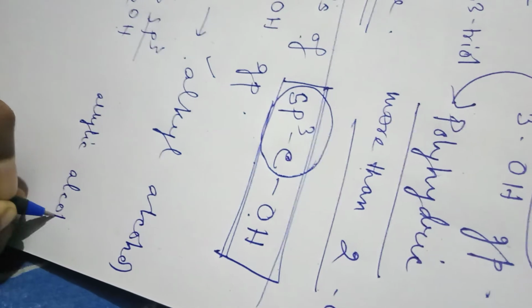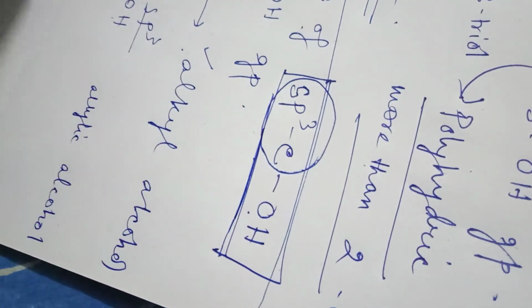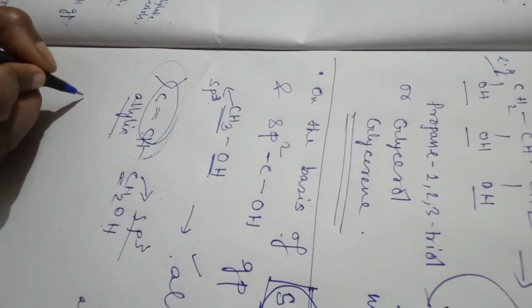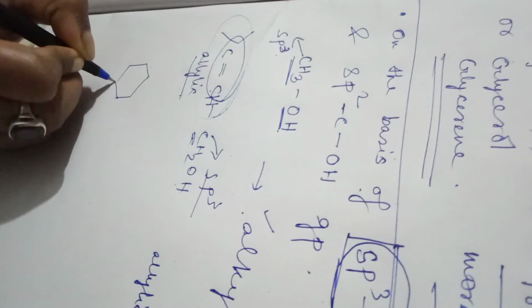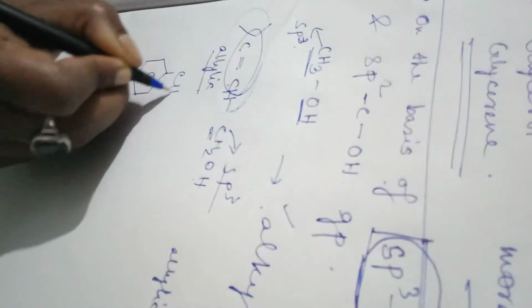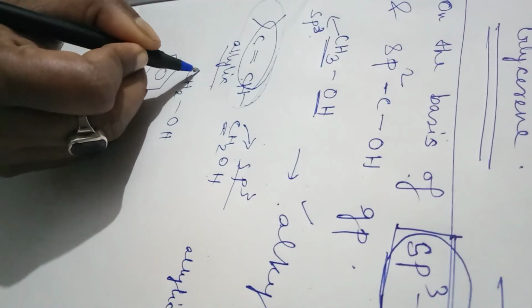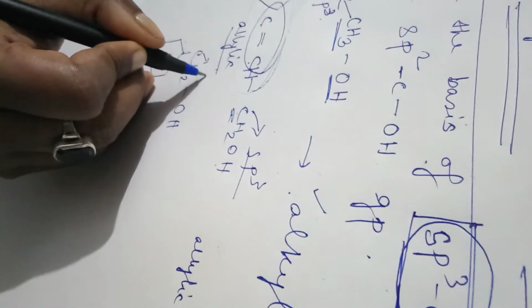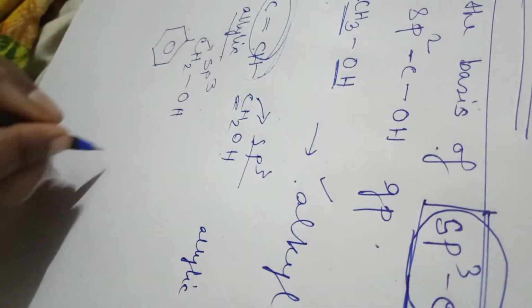These all fall in this category, alcohol. And another one: if we talk about benzyl alcohol, this also falls in this category. This carbon is sp3 hybridized, and it is a benzylic alcohol.